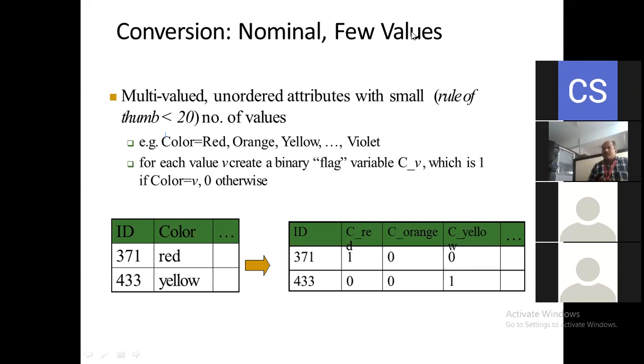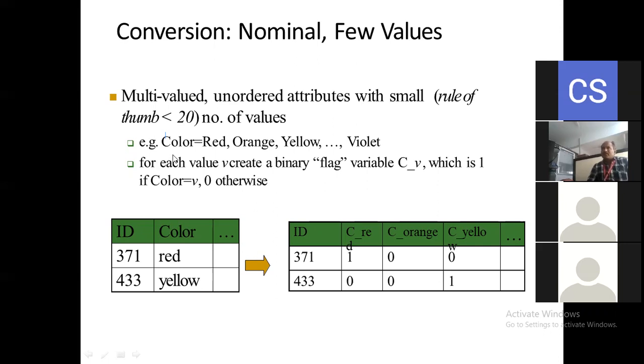In short, I will tell you that whenever our color appears, at that time that record is going to be equal to 1, and whenever the color code is not there, at that time we are going to consider it as equal to 0. Okay, that is it. It means this conversion we are going to study here, that is, the nominal to the few values.